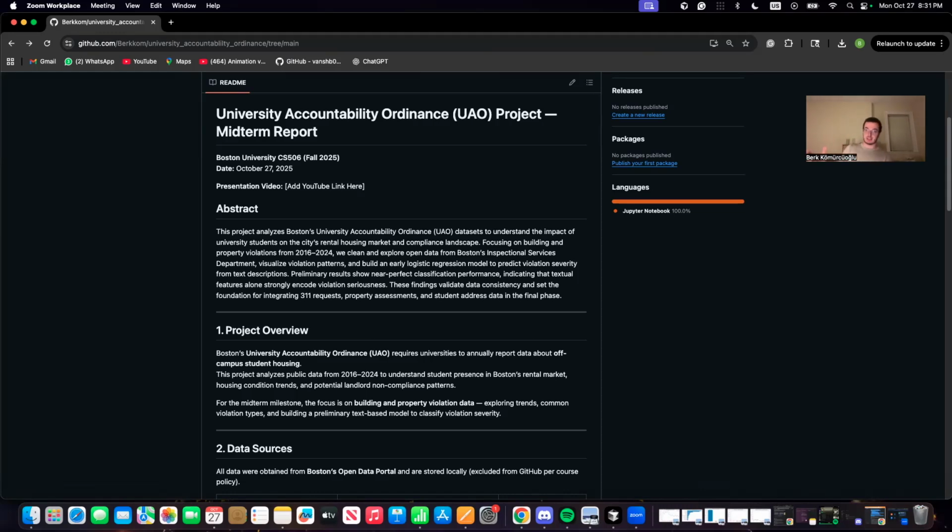This project analyzes data from Boston's University Accountability Ordinance, which requires universities to report off-campus student housing information each year. The main goal is to understand how student populations affect Boston's rental market and to identify non-compliance patterns among landlords and properties. So far, I have focused on the building and property violations data set, which contains around 17,000 records from 2016 to 2024.